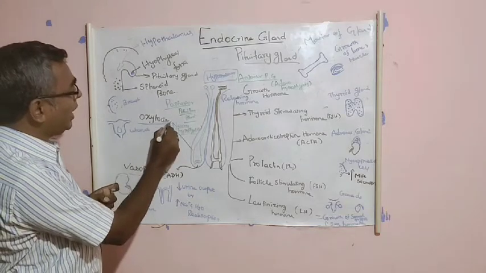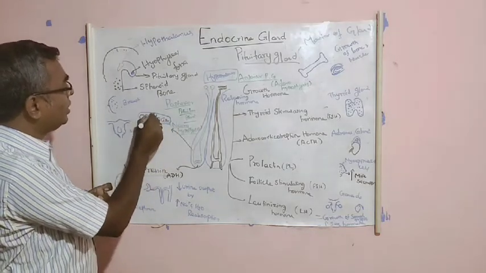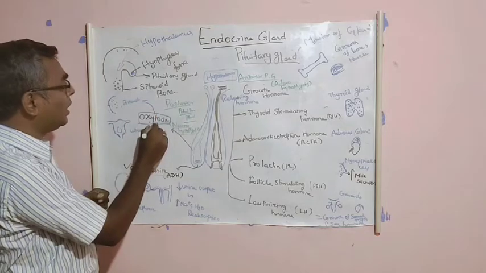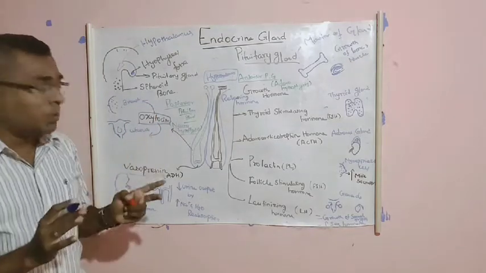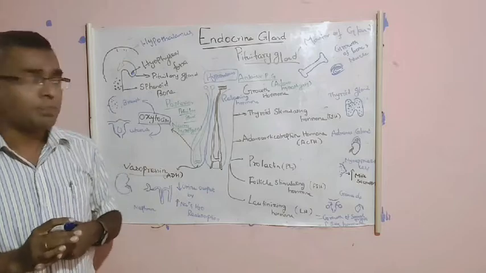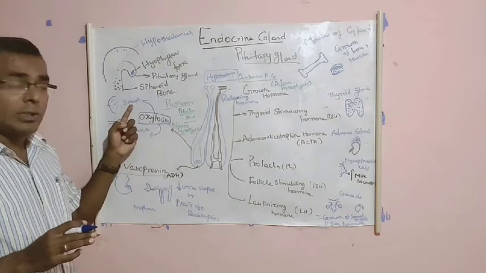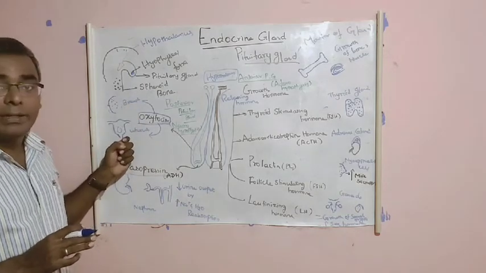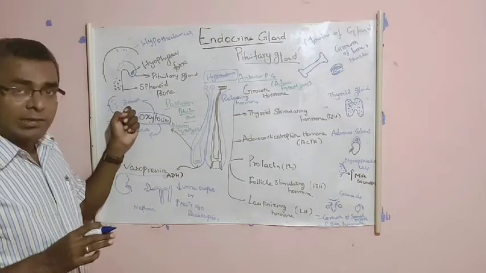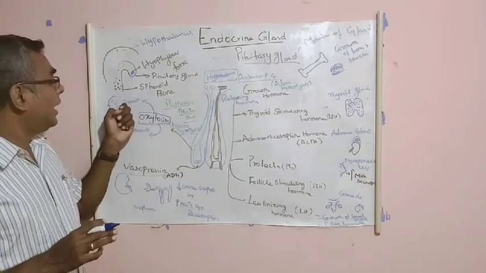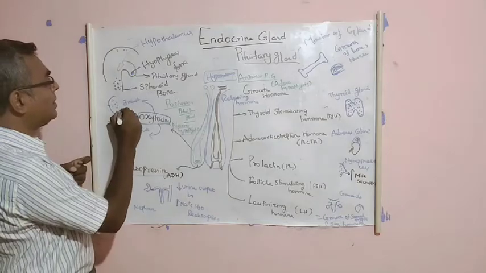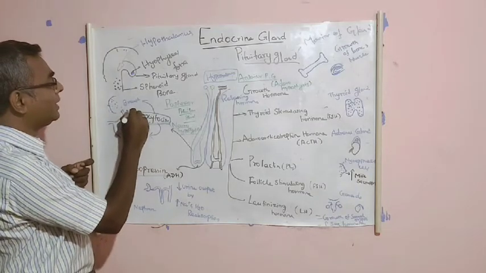What is the use of oxytocin? Oxytocin acts on 2 parts of the woman. The first one is the breast, where it increases milk secretion.